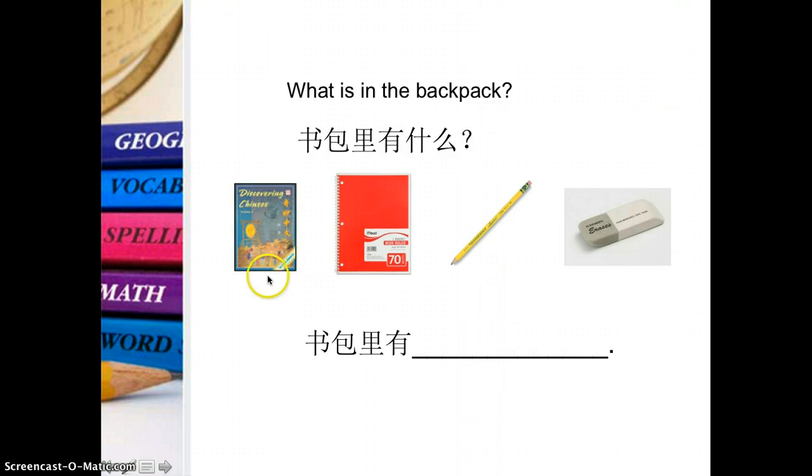If I point this item, it means it is in your backpack. So if I ask you 书包里有什么? Can you answer my question if I point this one? So the answer will be 书包里, backpack inside has book. Okay, 书包里有书. Okay. Now, if I'm asking you 书包里有什么? Then you answer 书包里有笔记本. Okay, so definitely if we have like 3 notebooks in your bag, it should be 书包里有3个笔记本.